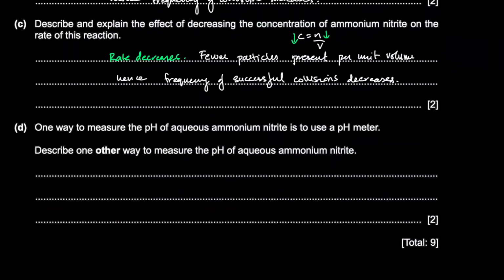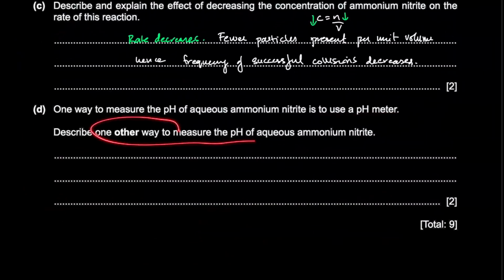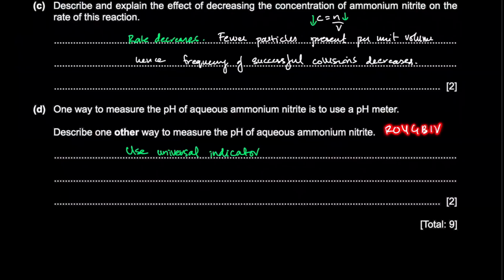One way to measure the pH is to use a pH meter. Describe one other way to measure the pH. We can use an indicator, specifically an indicator that approximates the pH, which is universal indicator. Okay. Use universal indicator. If you remember, the universal indicator has the colors of the rainbow, ROYGBIV. Okay, red is strongly acidic, and then the blue end, violet, is basically alkaline. So the more red it is, the more acidic. Green means neutral.